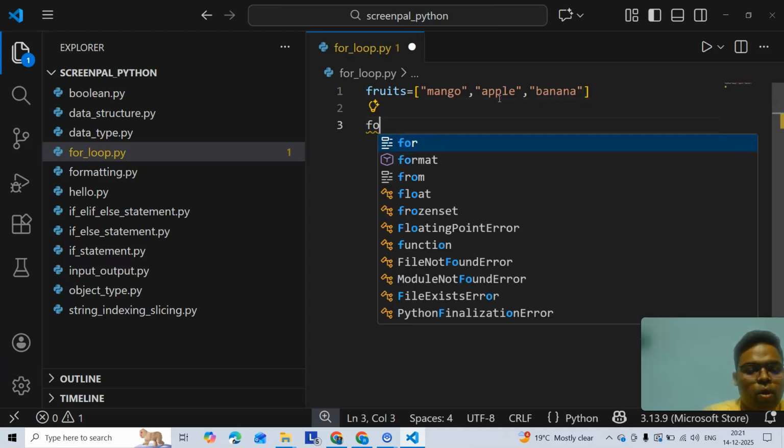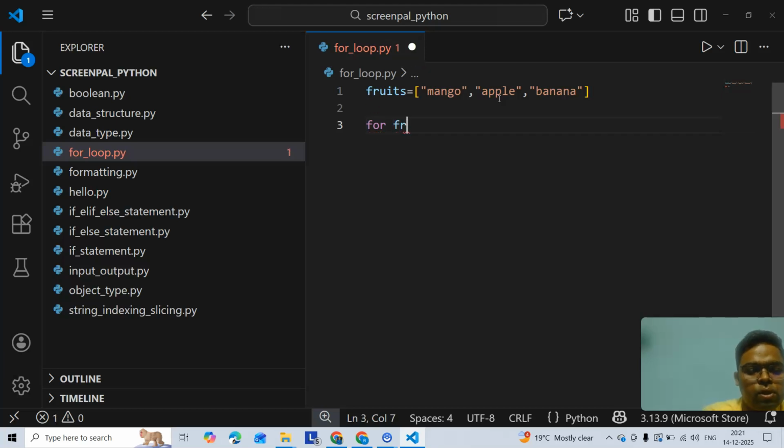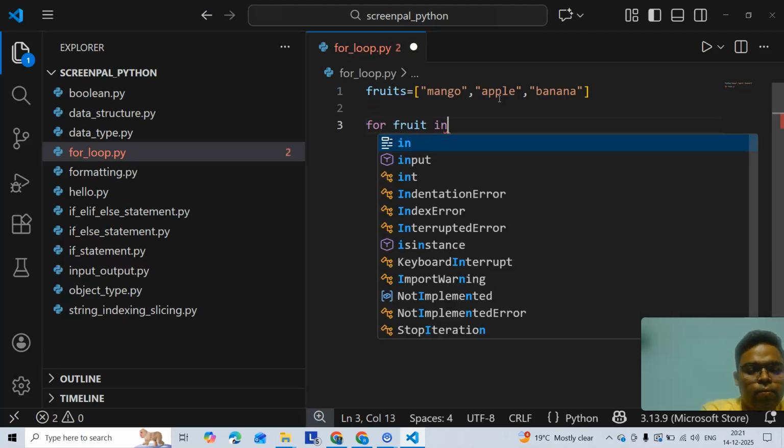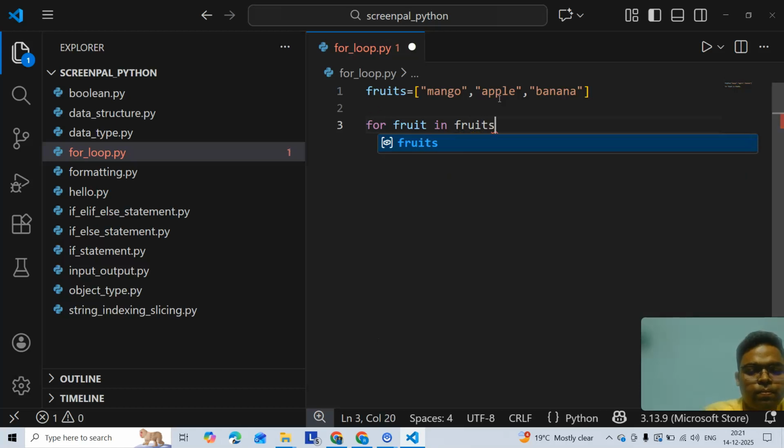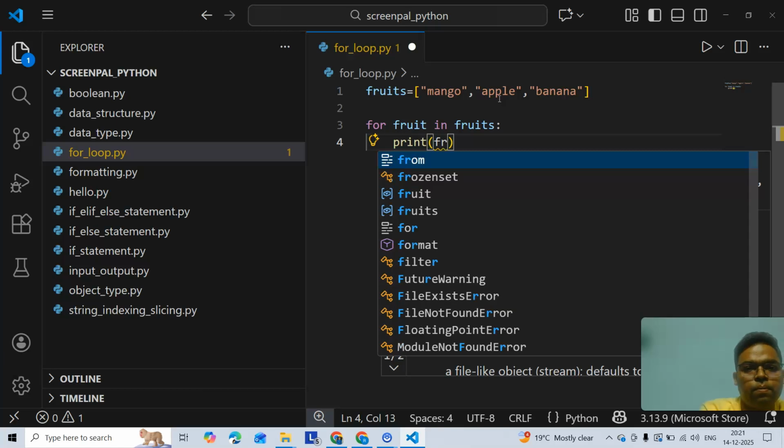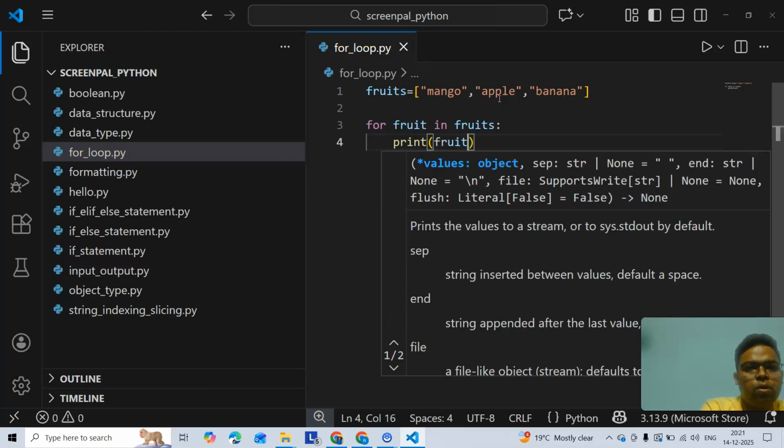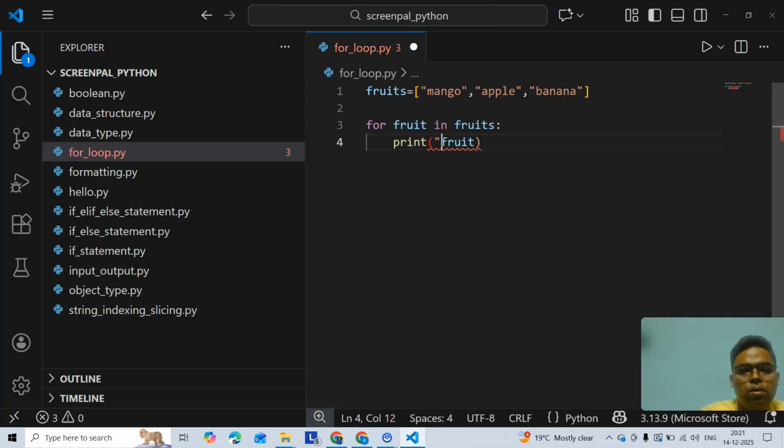So I am using a for loop here, for fruit in fruits, print the name of the fruit is, fruit.